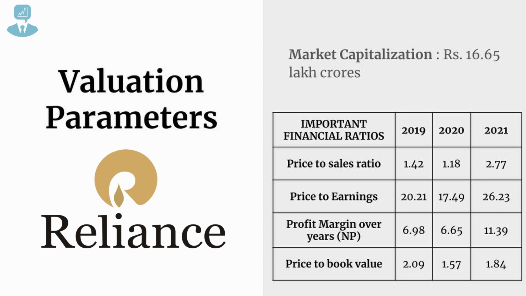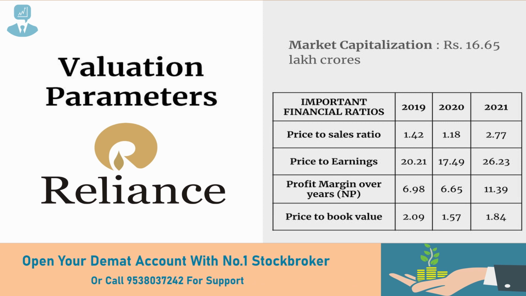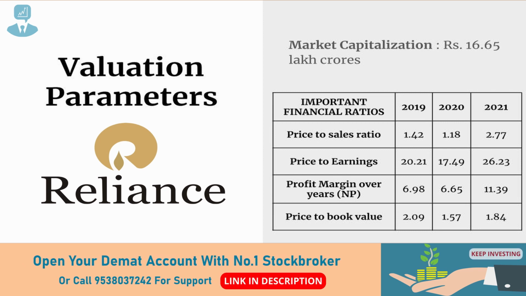What is the current valuation of Reliance Industries? Right now it is valued at around 16 lakh and 63,000 crore rupees, which makes them one of the biggest companies in India, and the second biggest company of course is TCS, which is nearly 13 lakh 50,000 crores. So there is already a gap of about 3 lakh crores in terms of valuation.